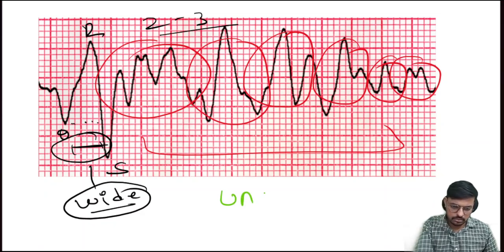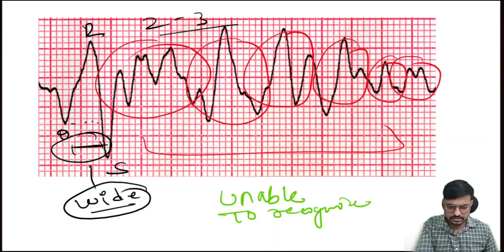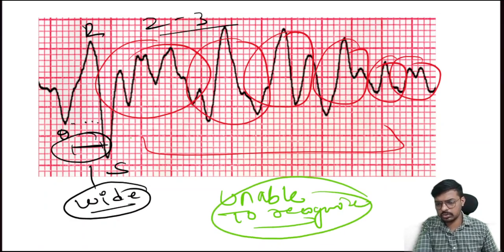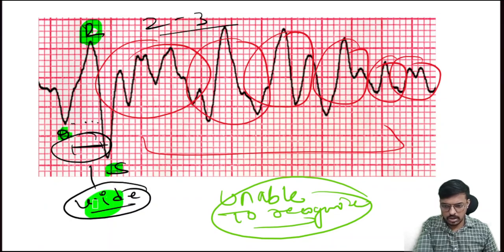We are unable to recognize. So this is what we call: the QRS complex is wide, and the RR interval is irregular. Yes, the RR. Are you able to identify whether the RR interval is regular?